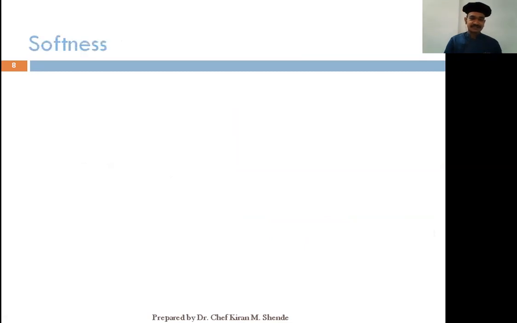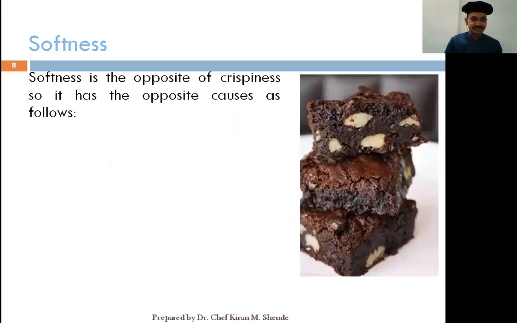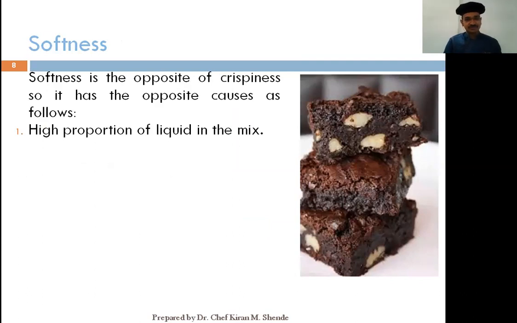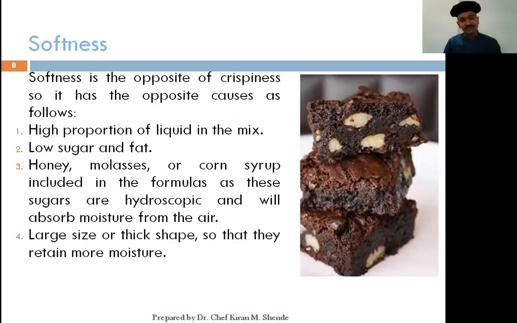Let us understand characteristic number 2, that is softness. Now this is exactly the opposite of crispiness. For softness, some factors are a high proportion of liquid in the mix. If the mix has low sugar and a low amount of fat, and if you use liquid sugars, for example molasses, corn syrup, honey, which are very hygroscopic in nature, they absorb moisture from the air and make the cookie soft.